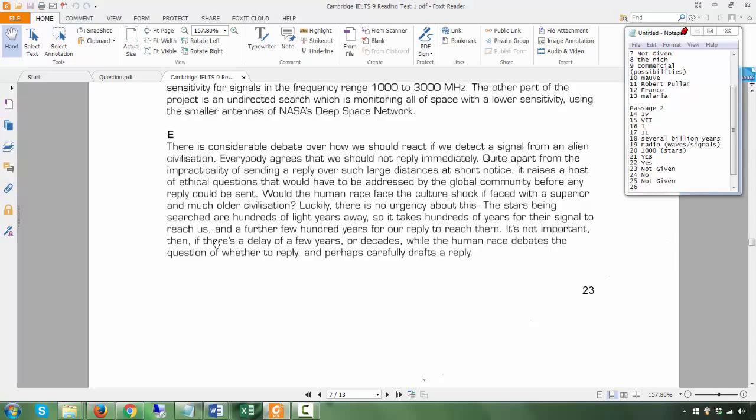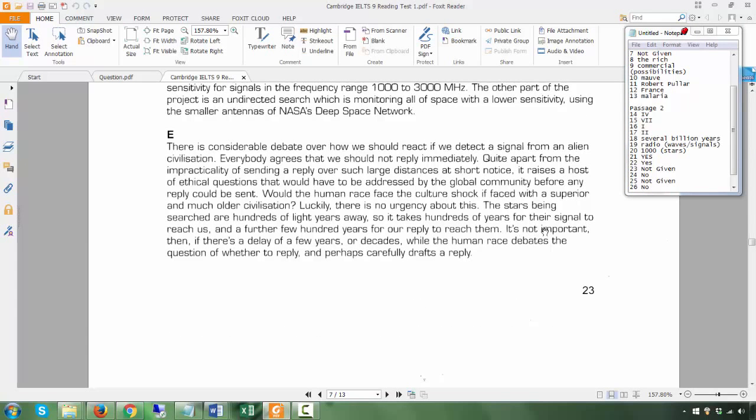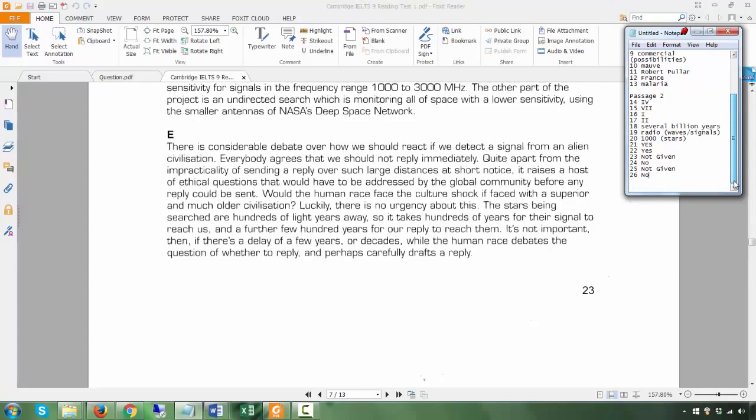It's not important then if there's a delay of a few years or decades while the human race debates the question of whether to reply and perhaps carefully drafts a reply. So is it important to respond promptly? No, it is not important. It says here, it is not important if there's a delay. Okay, so you don't have to respond promptly. No. So again, you see the order.